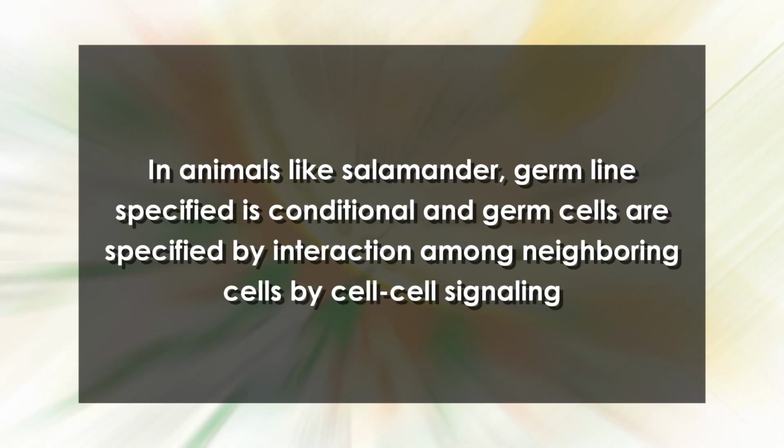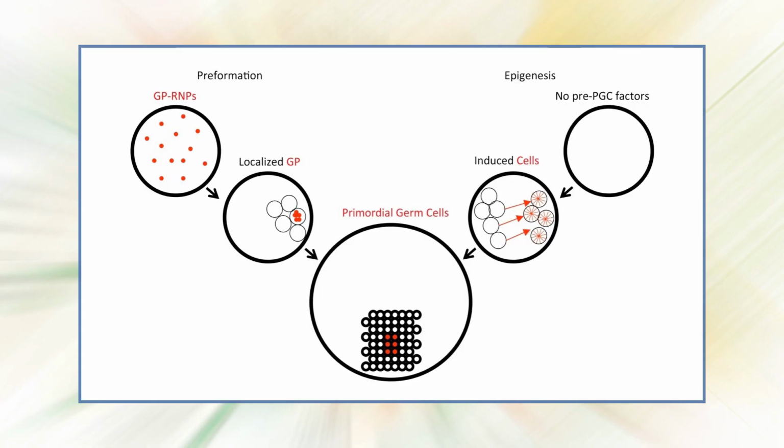In case of nematodes and flies, precursor germ cells are specified autonomously by the cytoplasmic determinants in the egg. These cytoplasmic components of the egg, which are preformed, later become part of a specific cell, that's germ cell, during cleavage and are known as germplasm. In animals like salamander, germline specification is conditional and the germ cells are specified by interaction among the neighboring cells by cell-to-cell signaling. This is called induction or epigenesis of germ cell. There is not any cytoplasmic determinant present in the cells of such animals.